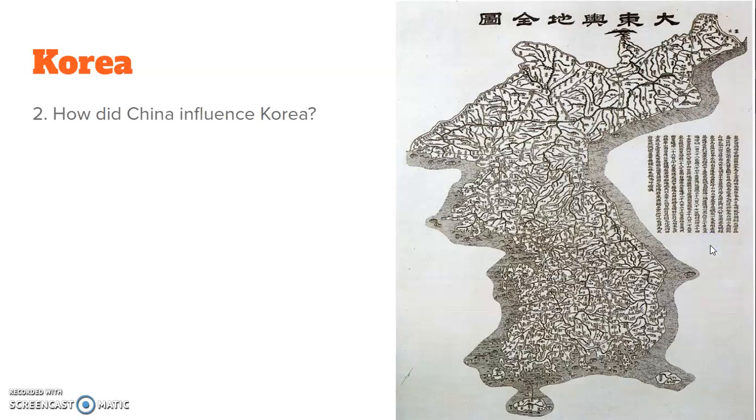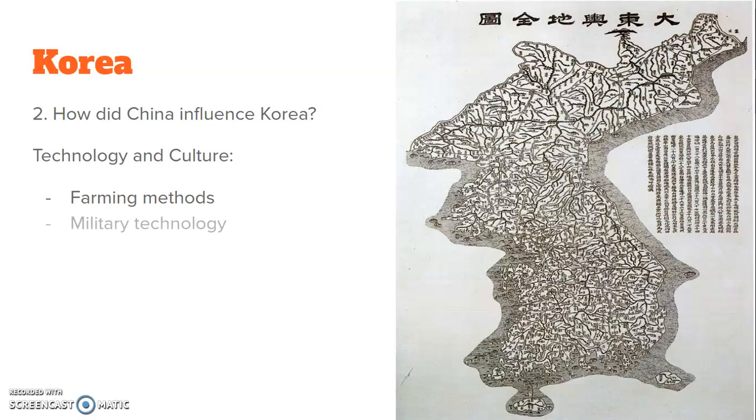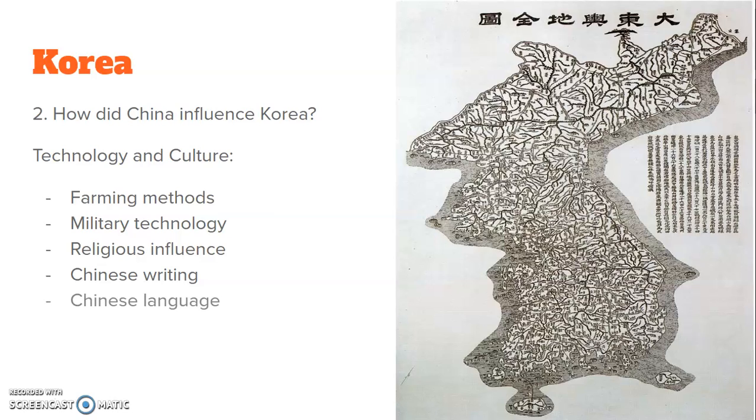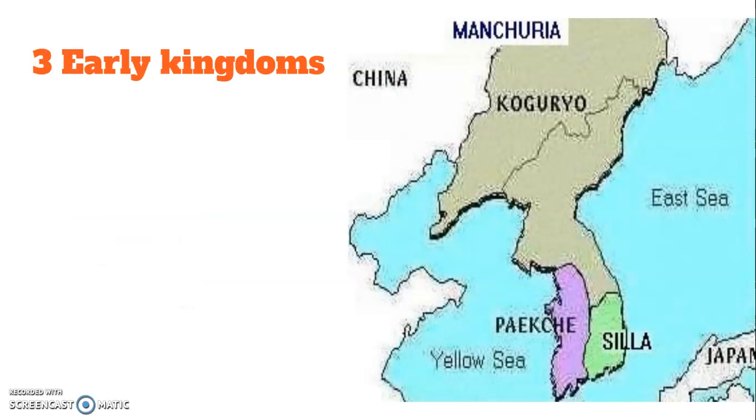So the next question on your notes is asking, how did China influence Korea? And partly, just because China was so close to Korea, it had a pretty big impact on it. They had influences on their technology and their culture, which included farming methods, military technology. There was religious influence. They used Chinese writing. They spoke the Chinese language. So a lot of different parts of life in Korea were affected just by their closeness to China.